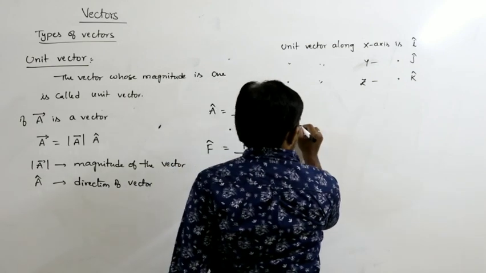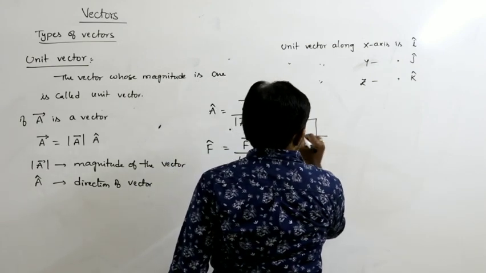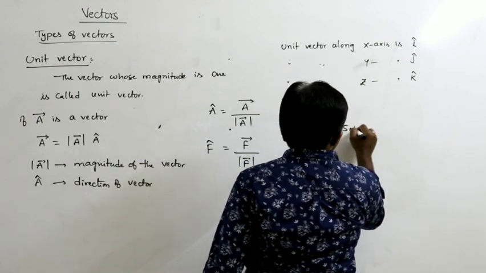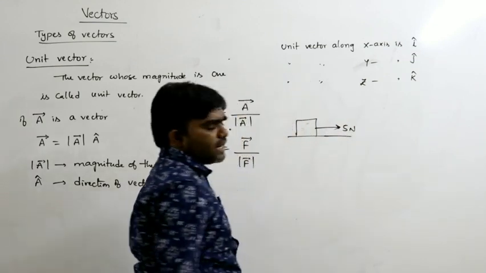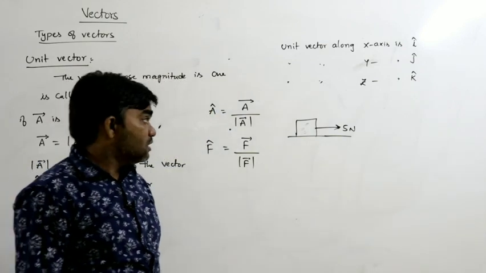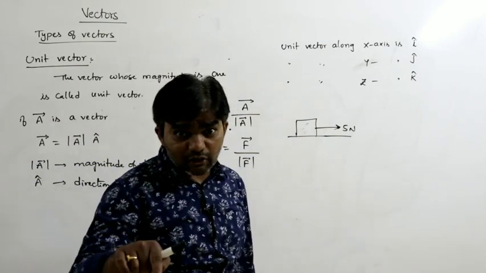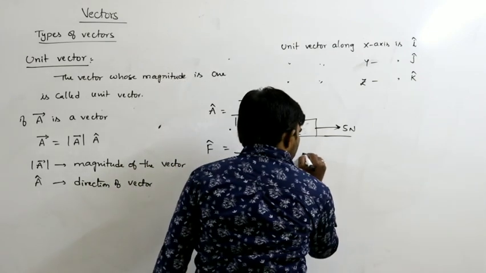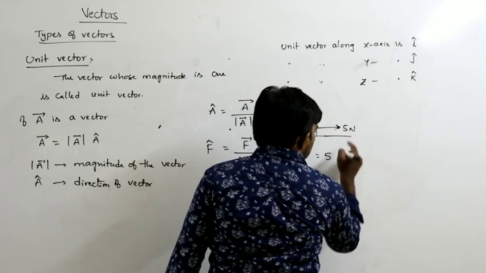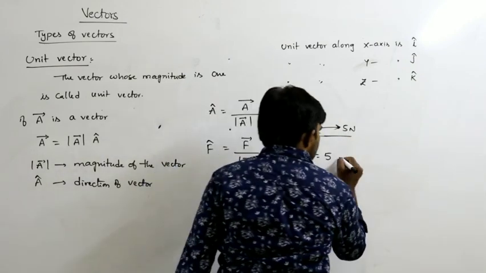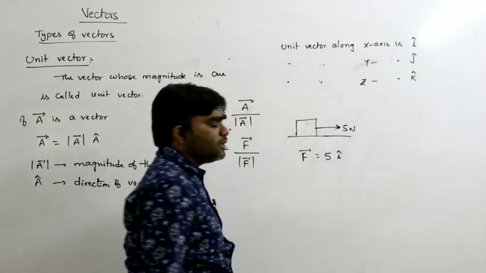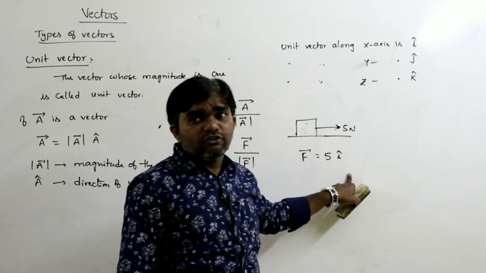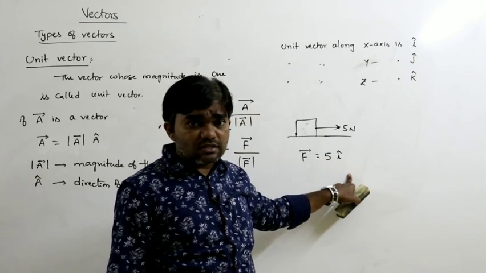For example, let us say a body is placed on a horizontal surface, and a force of 5 newtons acts on it like this. How can we represent the force? Force is a vector quantity. Here F bar is equal to 5 in magnitude. What is the direction? Positive x axis. What is the unit vector along the positive x axis? i cap. So the force is represented as 5i.